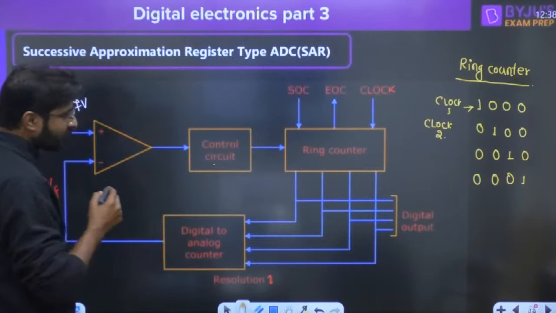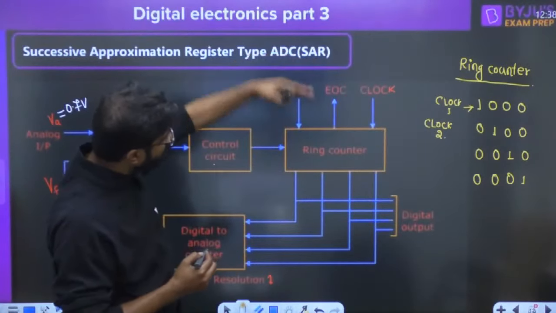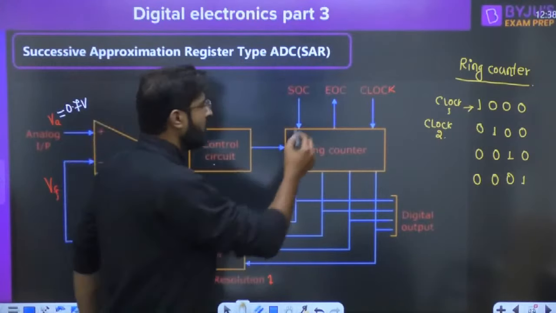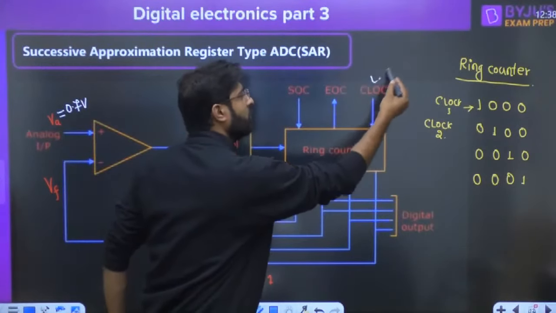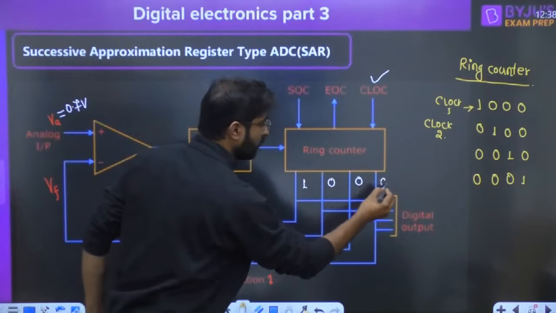Okay, so guys, first if you apply the SOC, start of conversion, press the button, and now if you apply the first clock, the state will become 100.